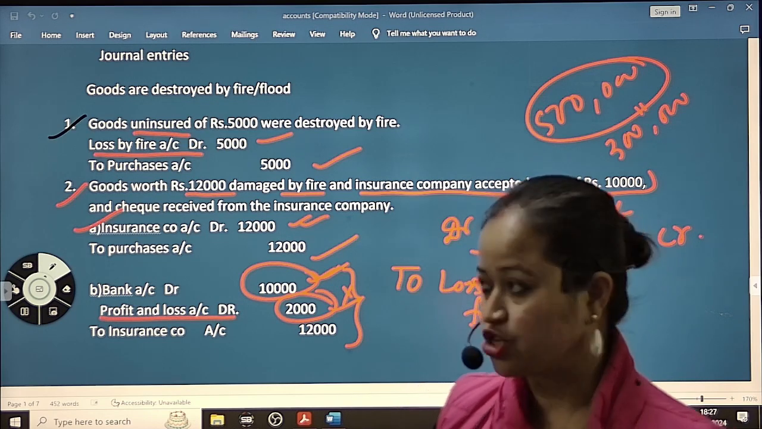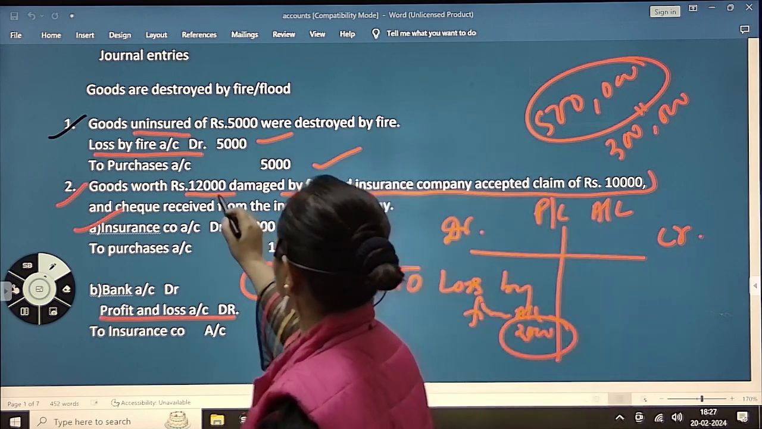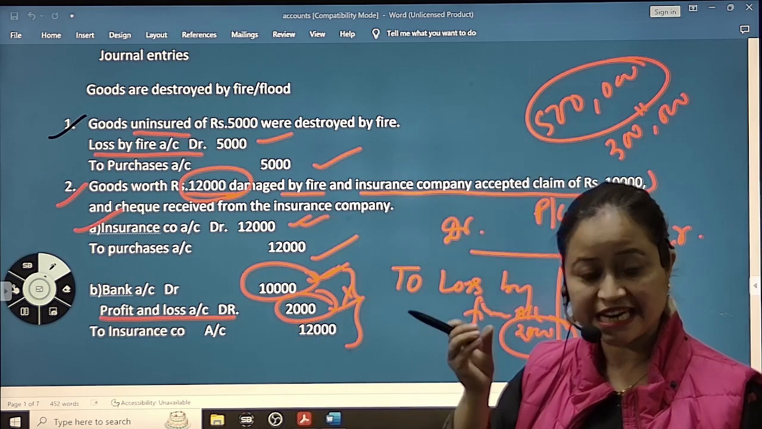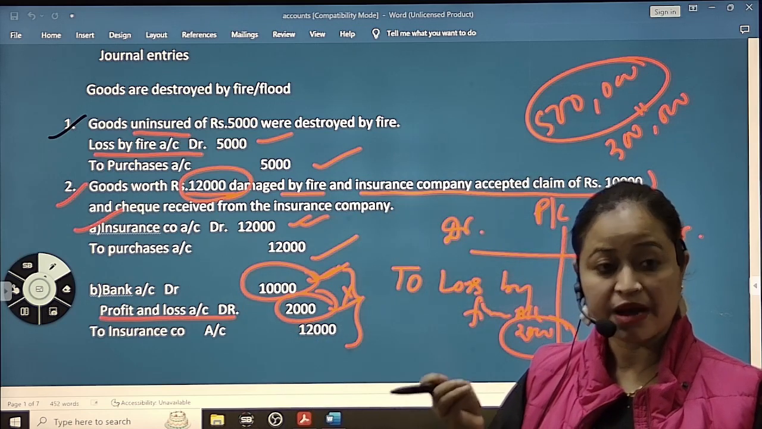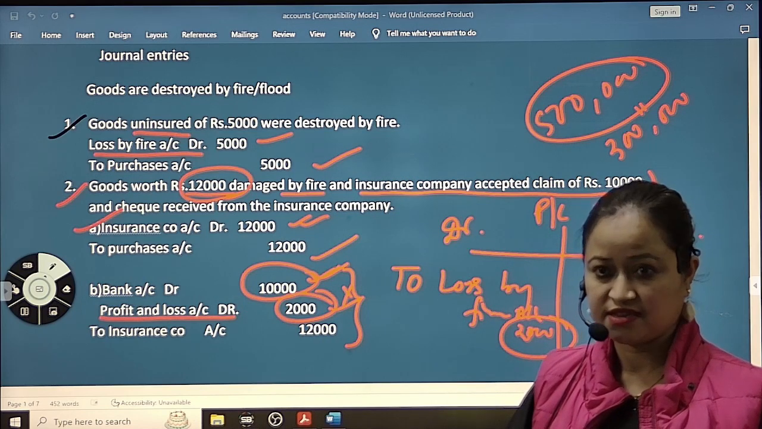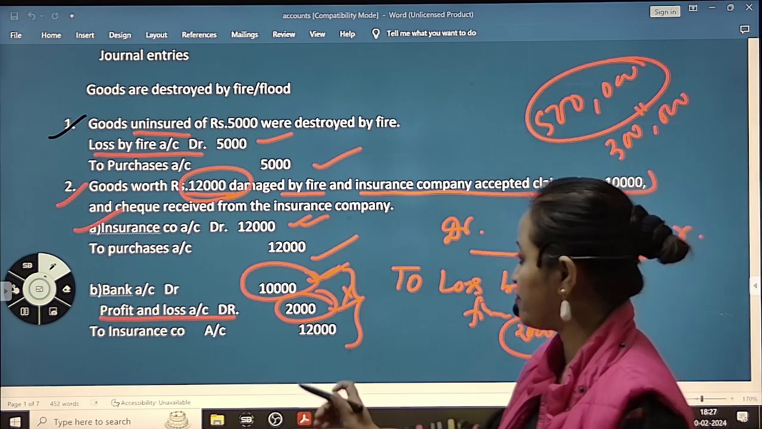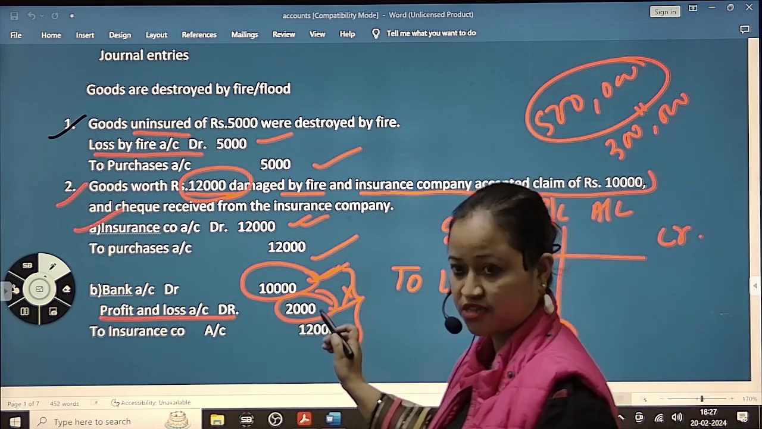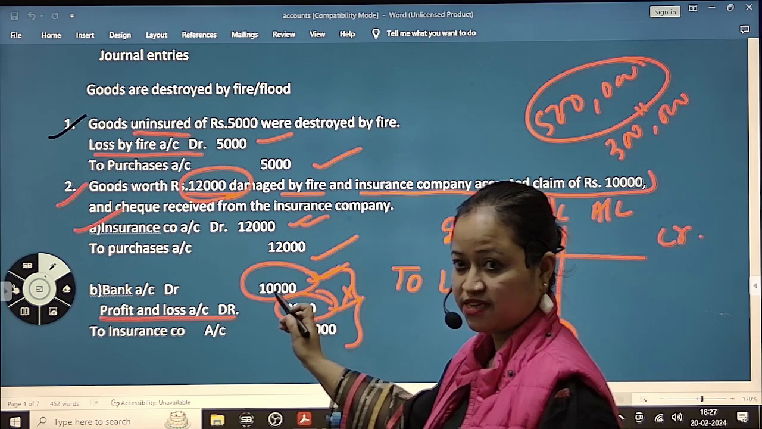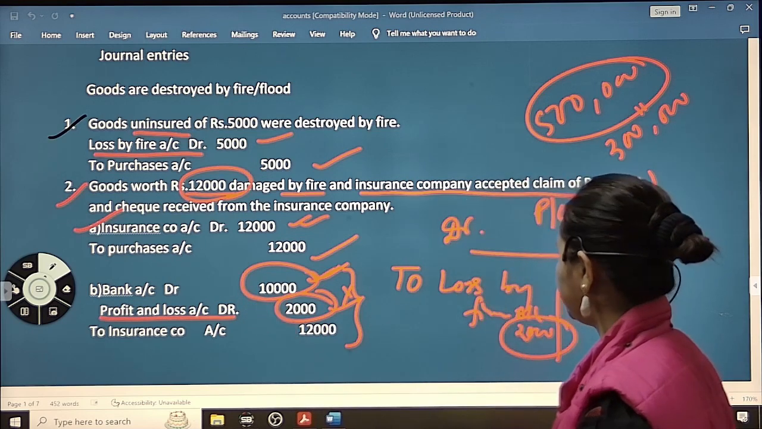You already lost. Your loss is 12,000. You are already in loss, because goods worth 12,000 rupees are damaged by fire. But that loss is compensated by the insurance company, which is giving you 10,000, and the actual loss is 2,000. That's why we are debiting here. Actual loss is 2,000, and the company is giving you 10,000. Understood now?